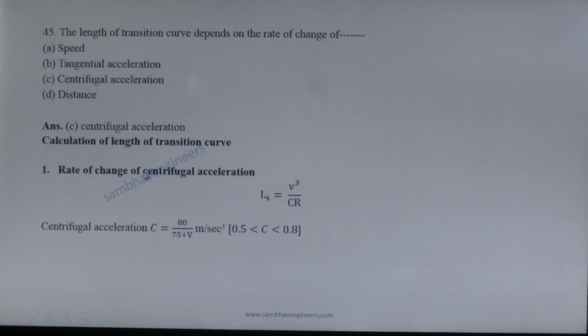Next question. The length of the transition curve depends on the rate of change of. Length of the transition curve is decided on three criteria. First criterion is rate of change of centrifugal acceleration. Ls is equal to V cubed upon CR, where C is the centrifugal acceleration. V is fixed for a particular design speed in the design of the transition curve. So option C is the correct answer.